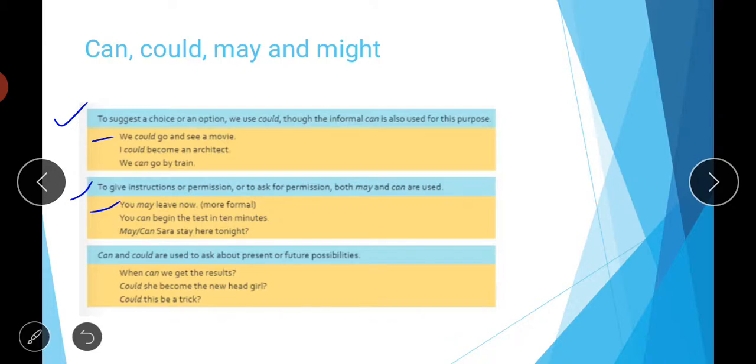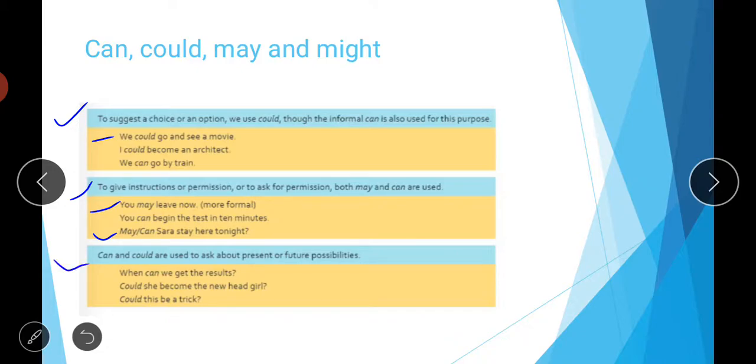Then second is you can begin the test in 10 minutes, which again is an instruction. So for giving instructions we can use the word can. Then, may Sarah stay here tonight, or can Sarah stay here tonight. It's a question that you can ask by using these words, about a thing that is going to happen or not. So it's a simple thing.